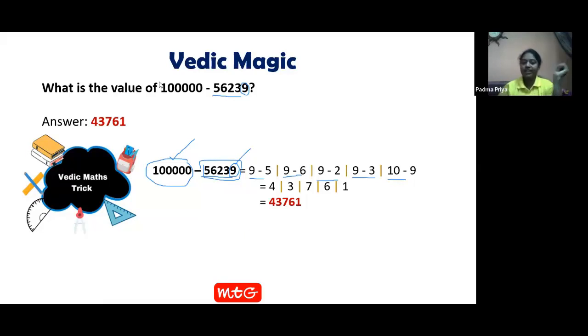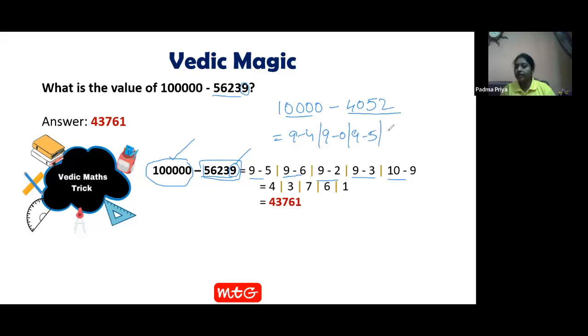Let me show you one more example. See here. So how can we solve it? 4 zeros are there, so 4 digits are there. So we can easily solve it. What can we do? 9 minus 4, 9 minus 0, 9 minus 5, 10 minus 2. 9 minus 4 is 5, 9 minus 0 is 9, 9 minus 5 is 4, 10 minus 2 is 8.